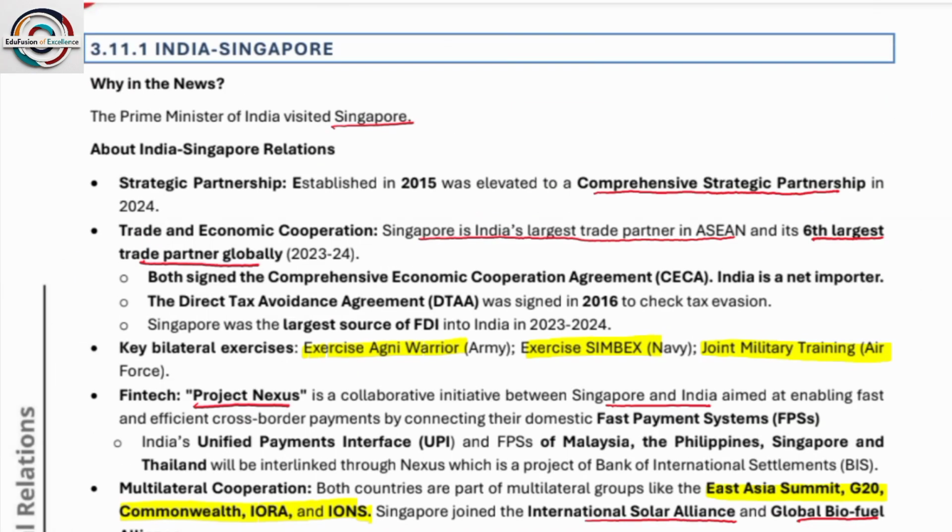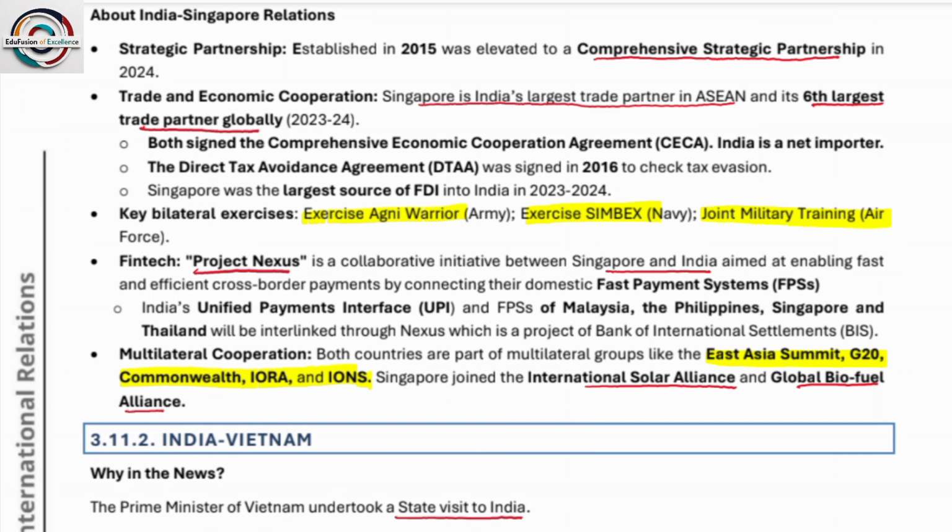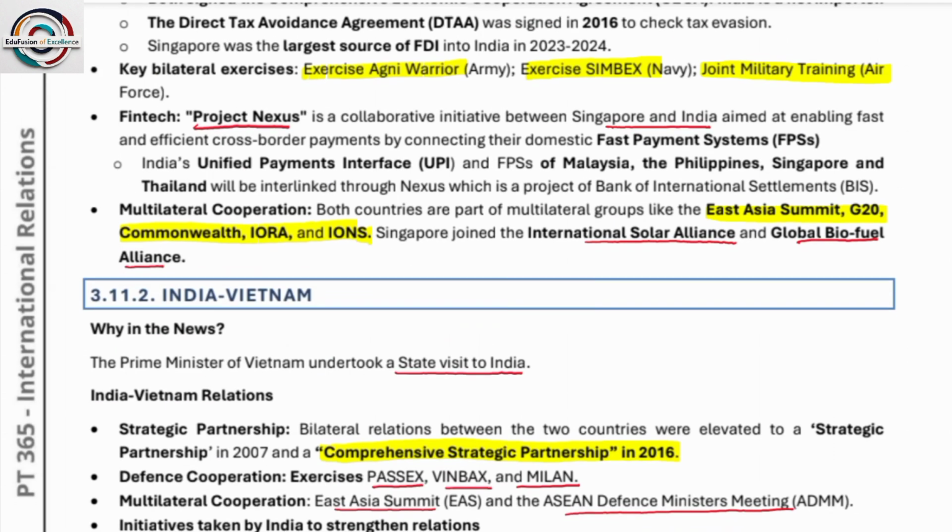Next, India-Singapore. What is this? The Prime Minister of India visited Singapore. Okay. In trade, Singapore is India's largest trade partner in Asia, and they also elevated their partnership to a comprehensive strategic partnership. Okay. Some of the exercises are Exercise Agni Warrior, Exercise SIMBEX, and joint military training for the Air Force. Project Nexus is a collaborative initiative between Singapore and India aimed at enabling fast and efficient cross-border payments by connecting their domestic fast payment systems.